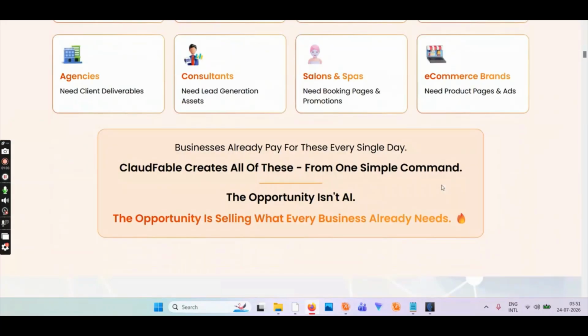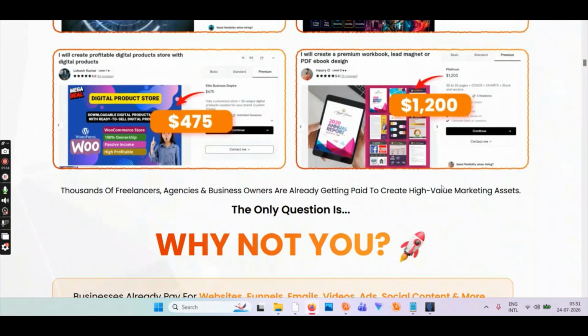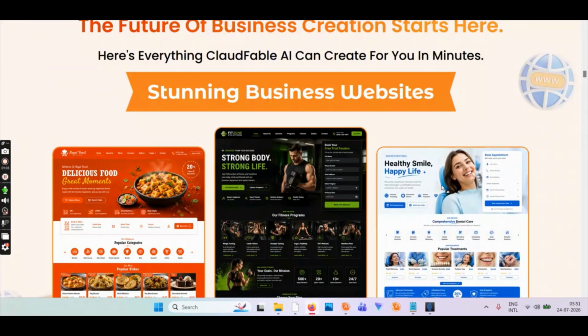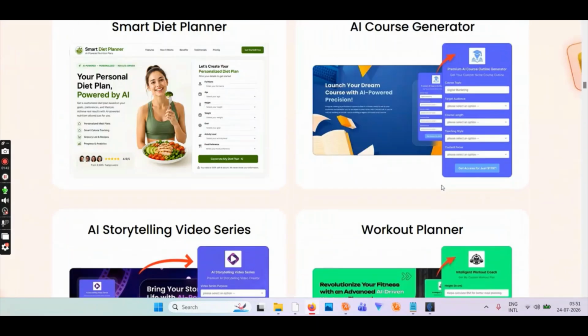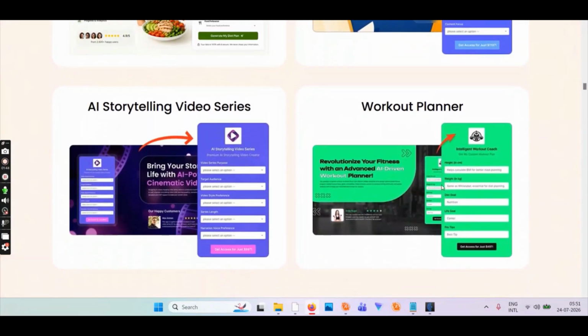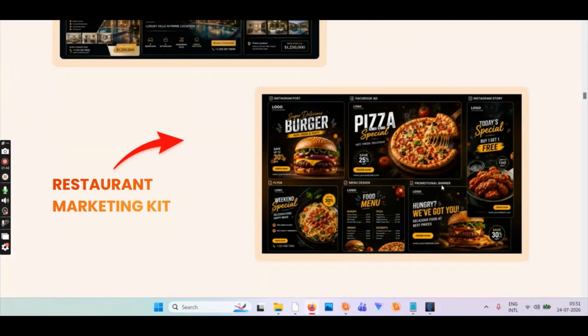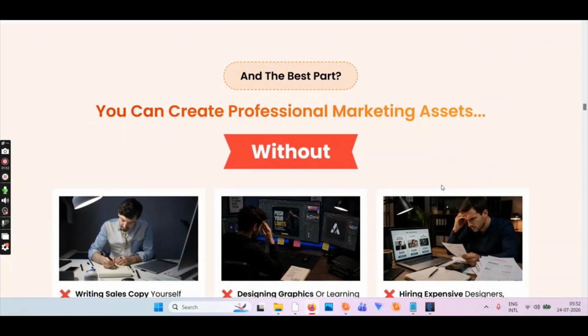As you can see here, they're saying you can become a freelancer and offer these services, make some money. And this is what you can generate. You can generate websites like these using this software. And again, more samples here. You can see some lead capture forms, and you can generate some videos as well. So more marketing assets, as you can see.